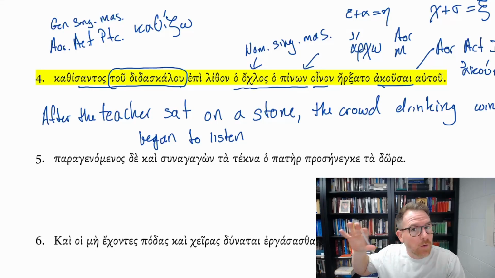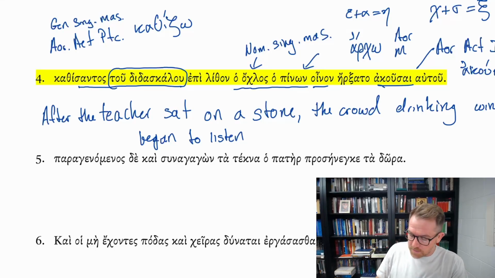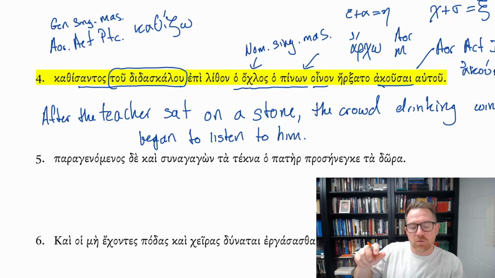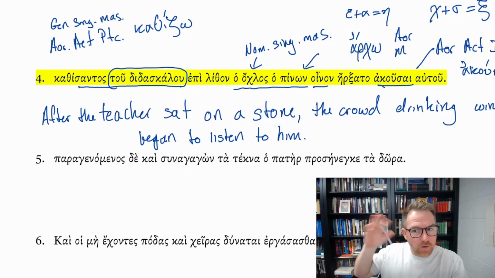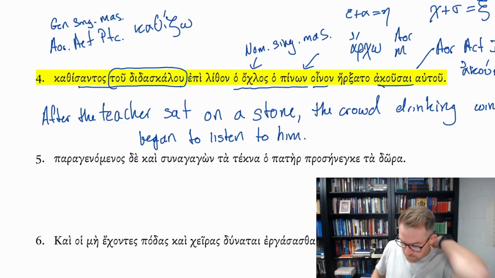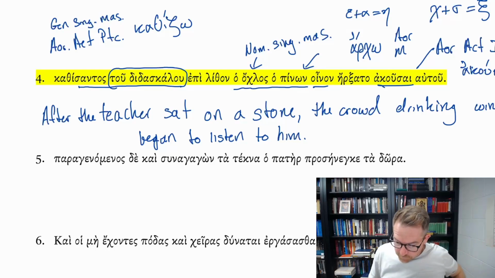You hear of something. And so began to listen, we would probably translate this to him, even though we might go to him. We would expect autou to be autoi in the dative. But in this instance, you listen of him. The listening is autou. It's about him, that is the teacher, probably from the previous clause.